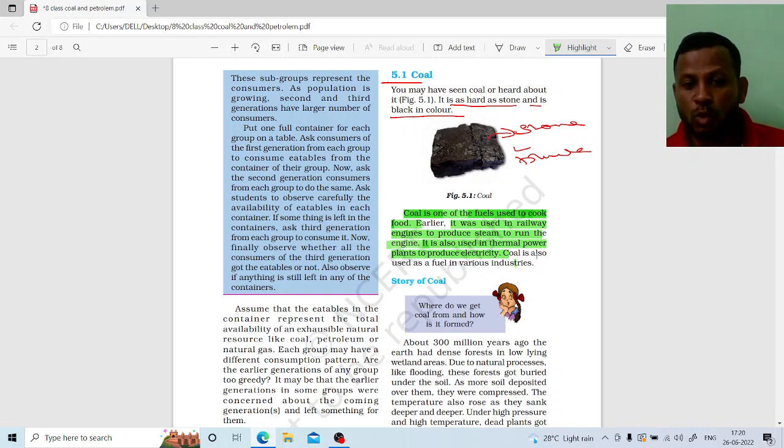And coal is also used as a fuel in various industries, to run the heavy machines and to produce heat, right? Coal is used for many purposes: domestic, industrial and commercial. We even use coal in the brick industries to heat the bricks, right?